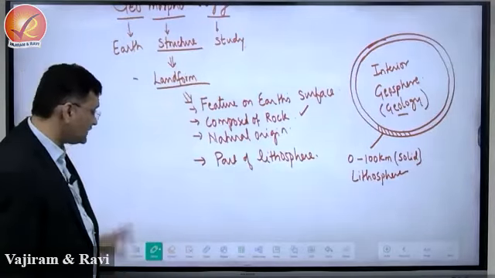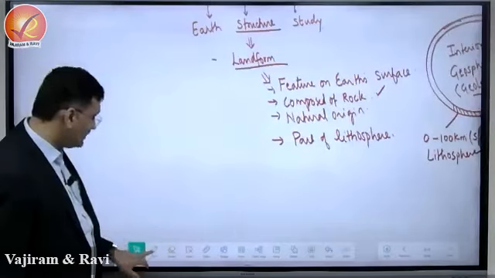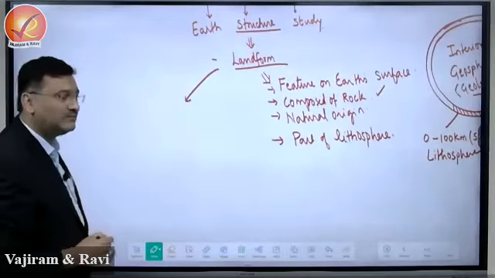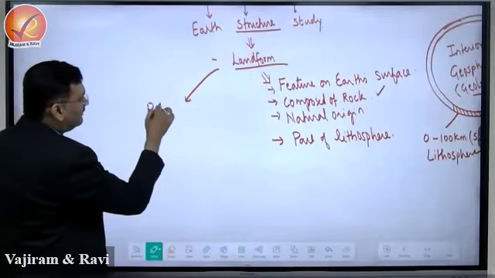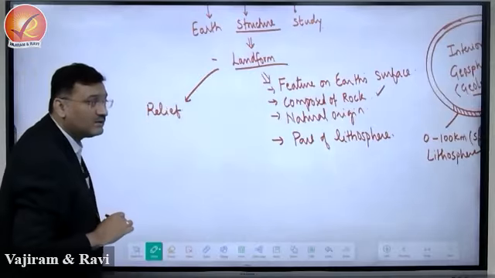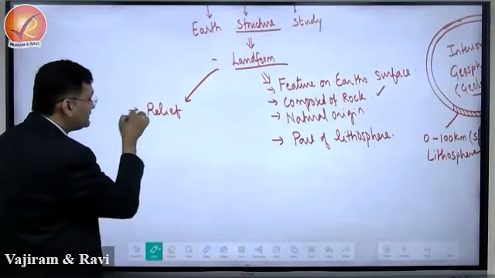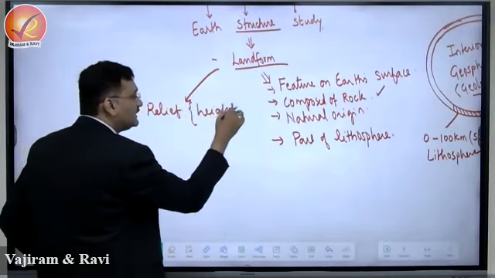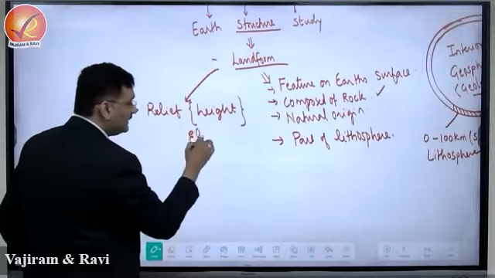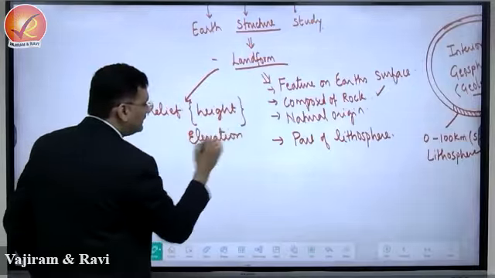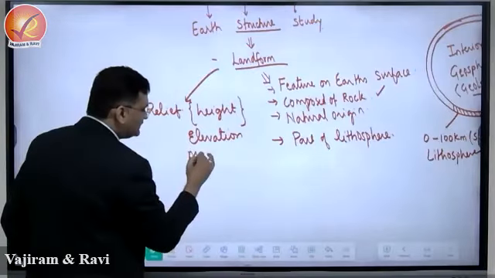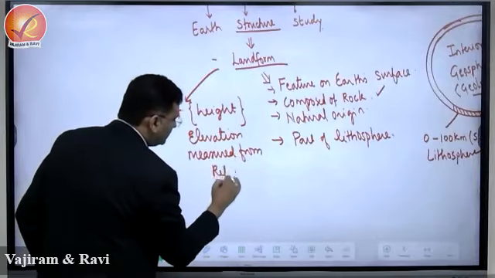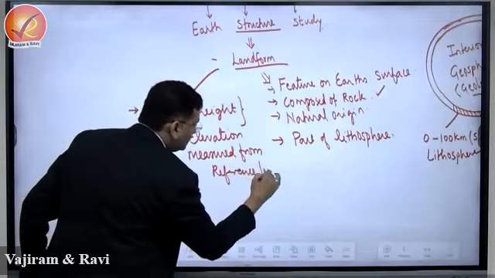Okay, so we got an idea. Geomorphology is about the study of landform, and landform has these features. Another important aspect of a landform is that it has some relief. Now what is relief? It has a certain elevation or height measured from a reference level.